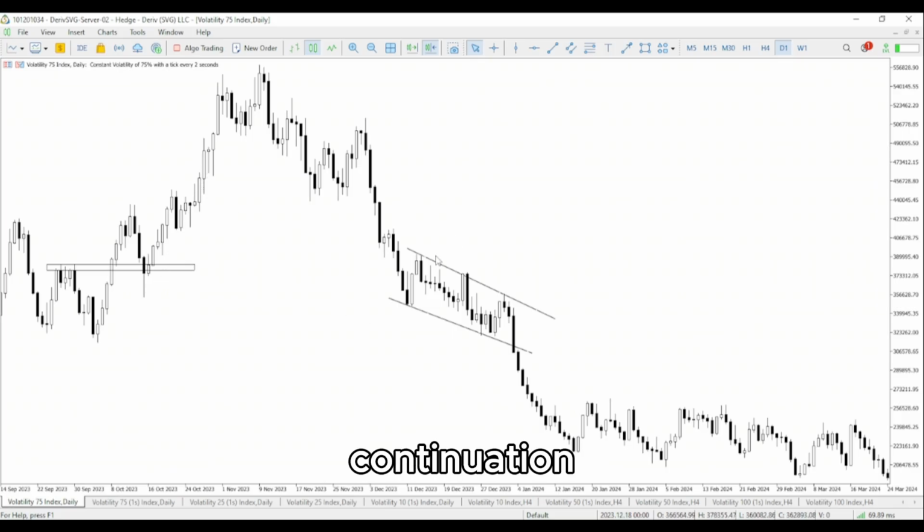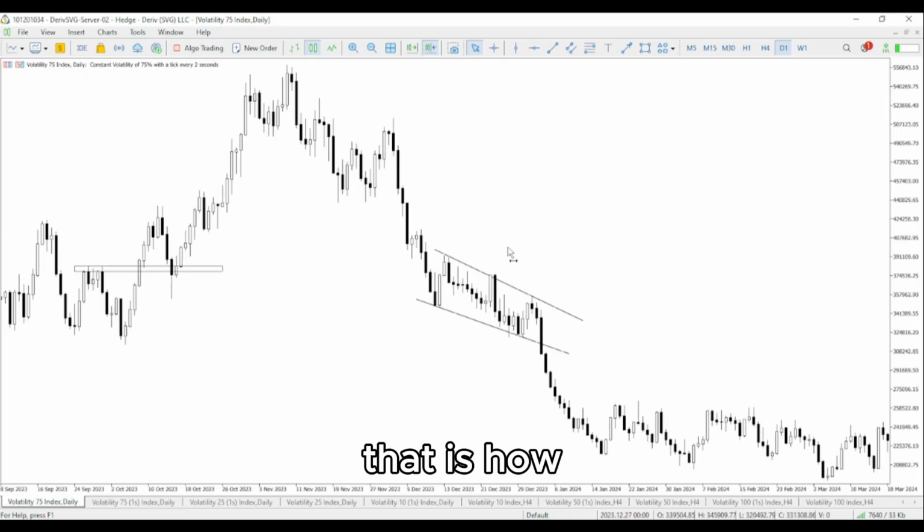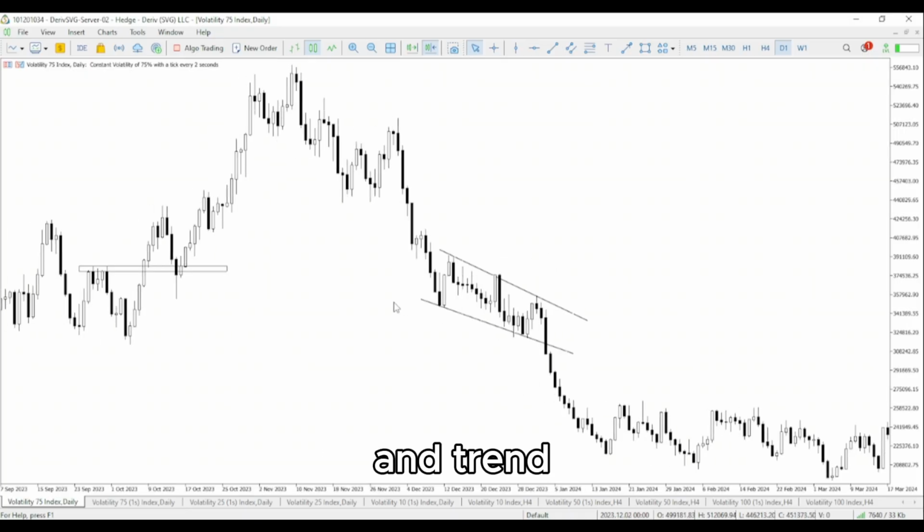You understand? Then continuation simply means the market is on a downtrend. The market has a main trend, and the market gets to a level whereby it hits a major resistance or support level, then it consolidates a little. Sometimes it will slow down, then fall back a little, to maybe create a little channel, or sometimes it will create a pattern. So that is how to differentiate between trend reversal and trend continuation.